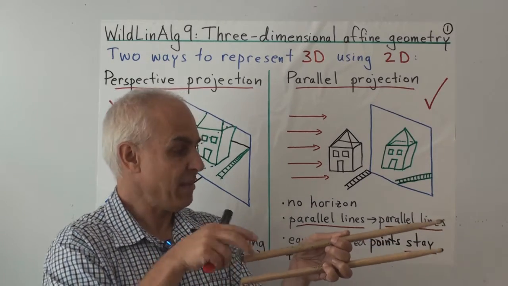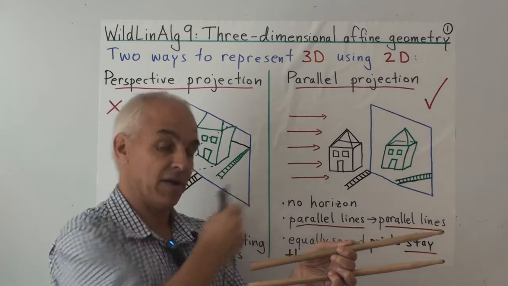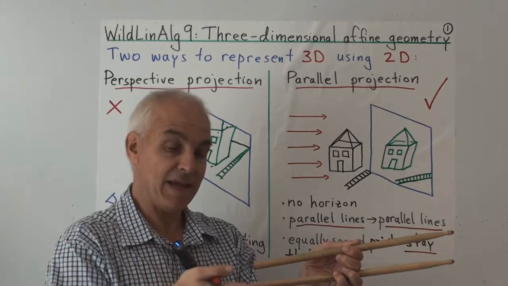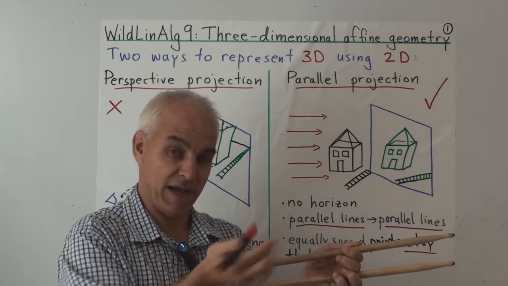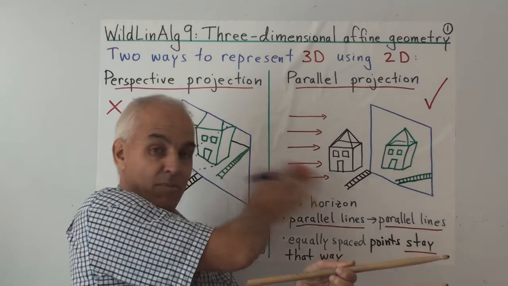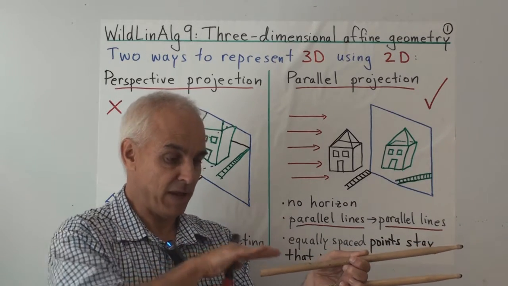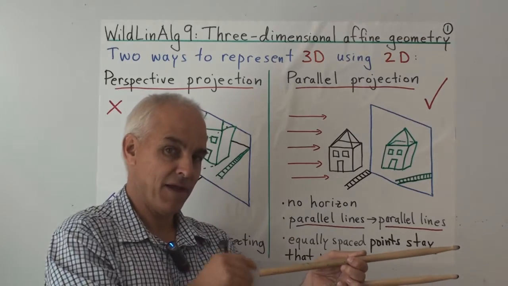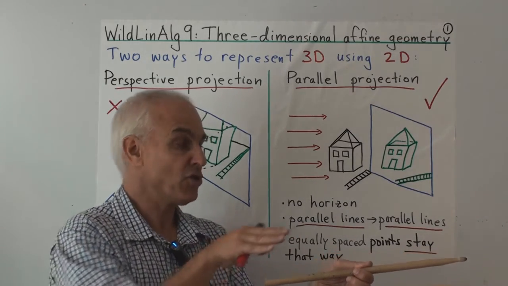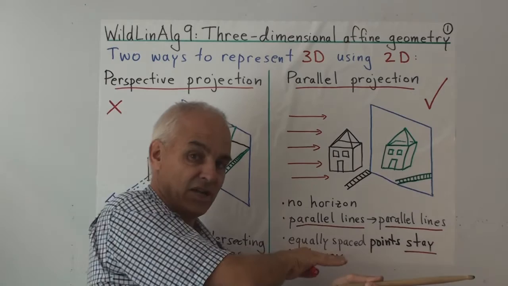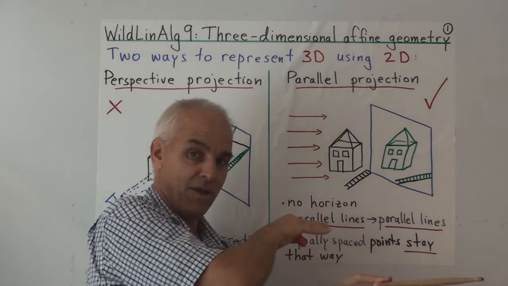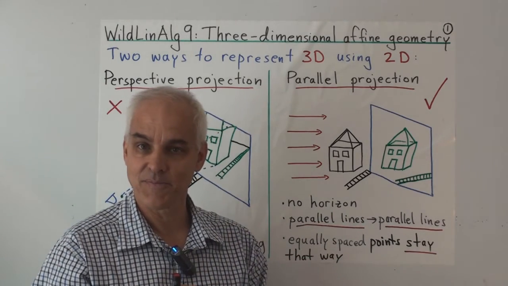So what is going to be the image of these 2 lines in this parallel projection? It's simply going to be the intersection of those 2 planes that I've just been talking about with the plane of our wall. So imagine those 2 planes intersecting the wall. The planes are parallel. So the image, or their intersections with the wall, are going to be parallel lines.